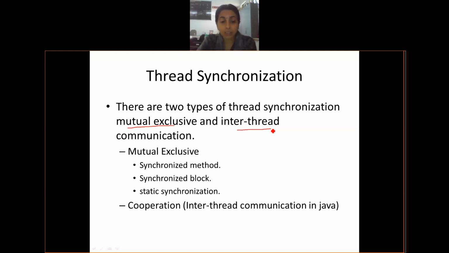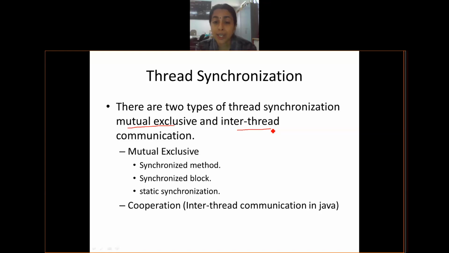So all other threads are waiting for this lock. Again, there are multiple ways in which I can implement this. That holding of the lock and then releasing it after the task is done is called the mutual exclusive way of applying synchronization.